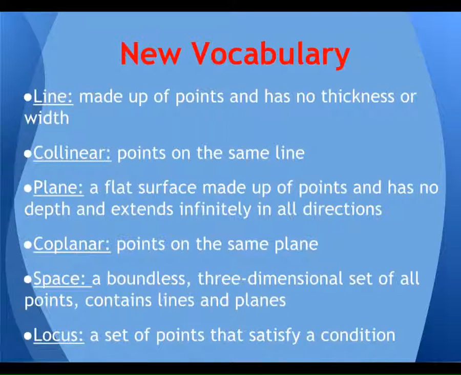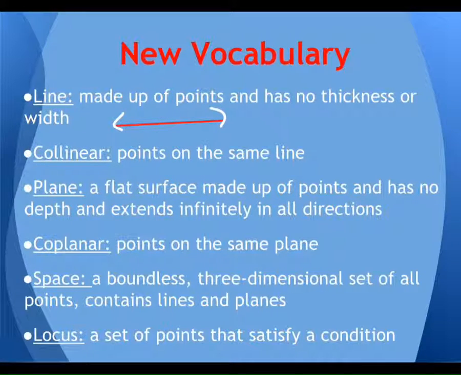But a line, okay? A line's made up of points, it has no thickness or width. With a line, we always put arrows on the end of it. Why do you think the reason we do that is? It goes on forever, right? You can't measure a line. It goes on forever, okay? So this is the figure of what a line would look like.